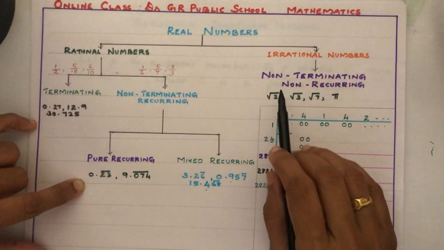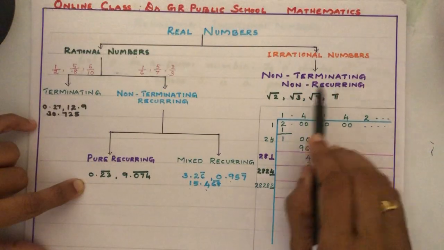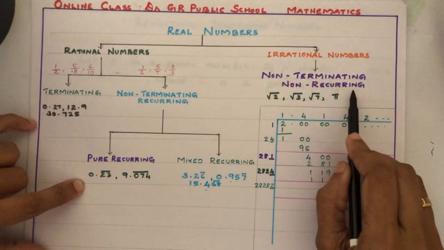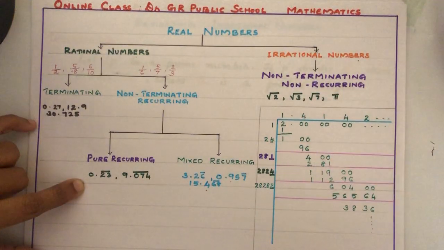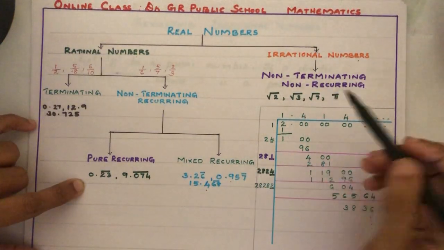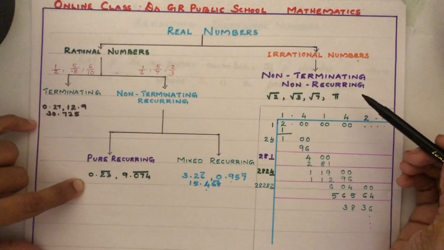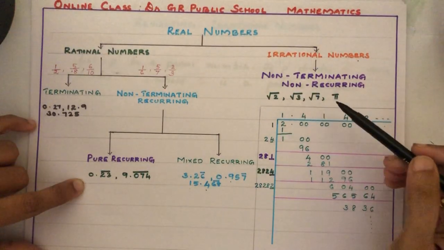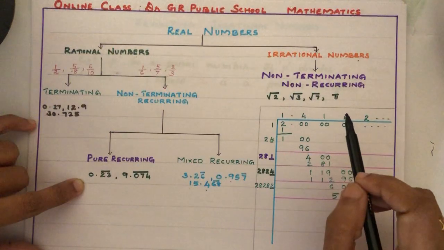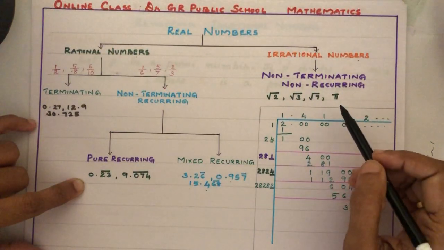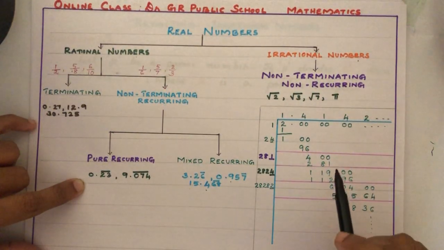If the decimal form is non-terminating, non-recurring, then it represents an irrational number. You have studied examples for irrational numbers: root 2, root 3, root 7, root 5, etc. And pi. You have studied pi is also an irrational number.